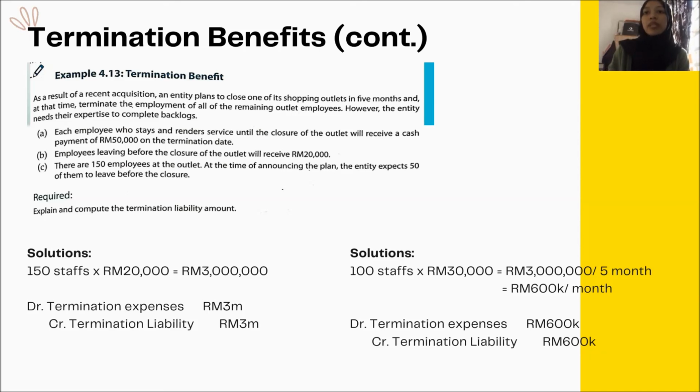So we will debit the termination expenses of 600,000 ringgit, and we will also credit the termination liability of 600,000 ringgit. The company needs to do this transaction until the last day of the 5th month. So that's all for the explanation of the example.